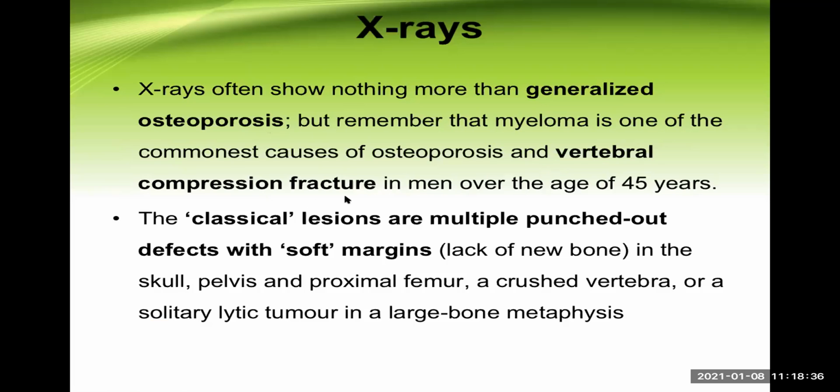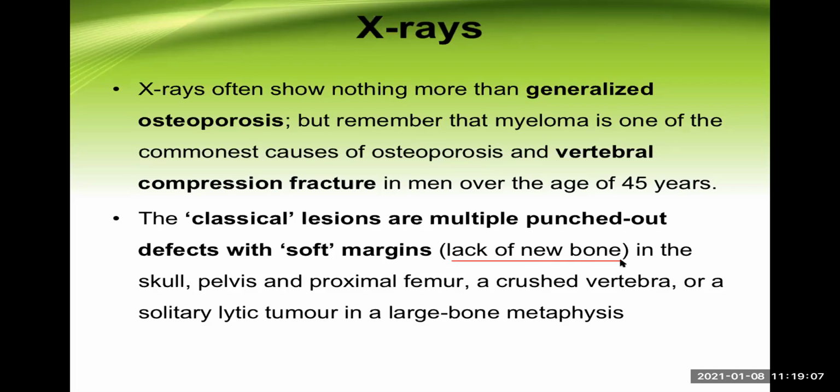The classical lesions are multiple punched out defects with soft margin. That means if we look at the margin of those osteolytic areas, there is no extra bone formation. That is called soft margin. There is a lack of new bone synthesis. This is a very important point to remember.